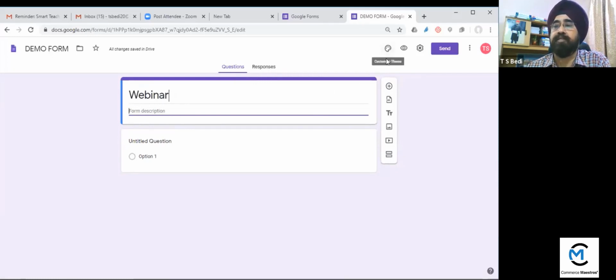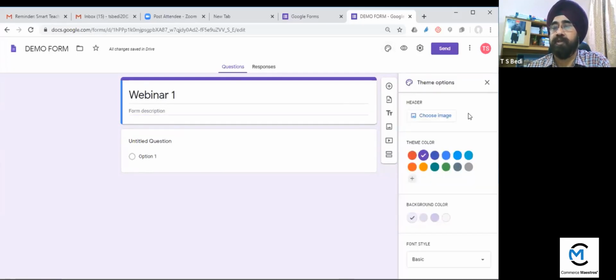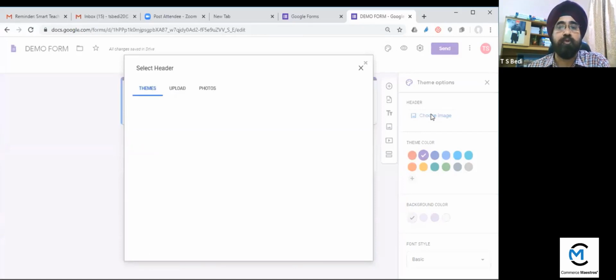This part is customize theme. You can customize your theme. If I click here, these options open. You can choose the image you want to show at the top.